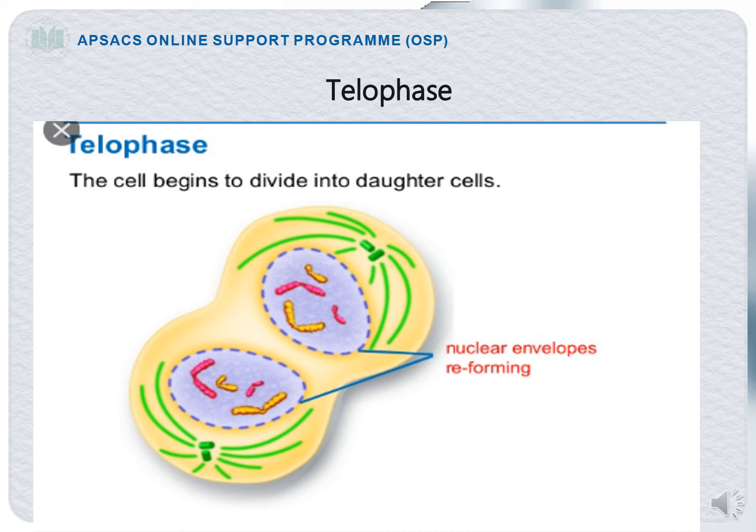You can see the diagram of the telophase, right? Around each set of the chromosomes, a nuclear envelope has been formed, and each cell is also provided with one centrosome.